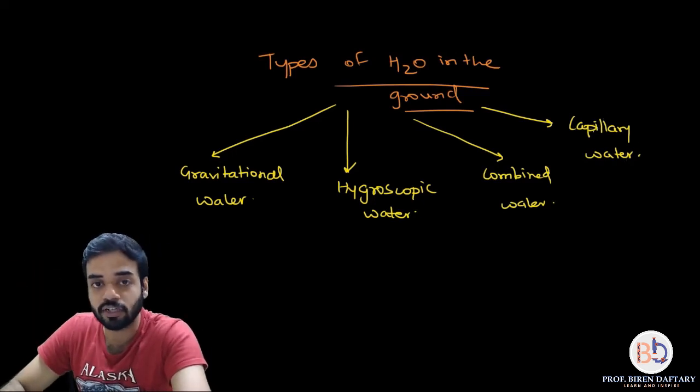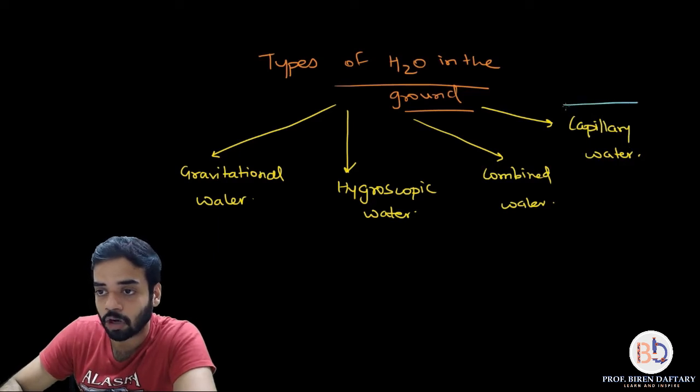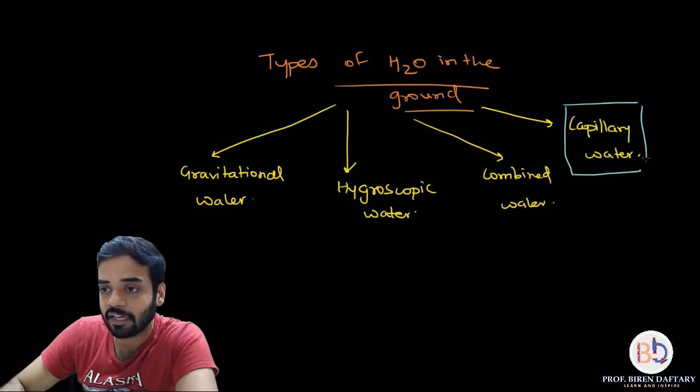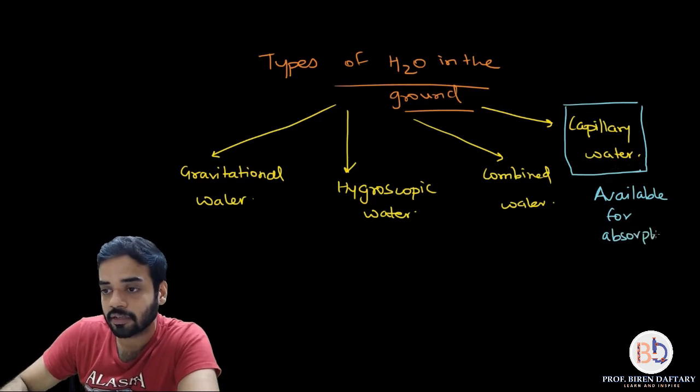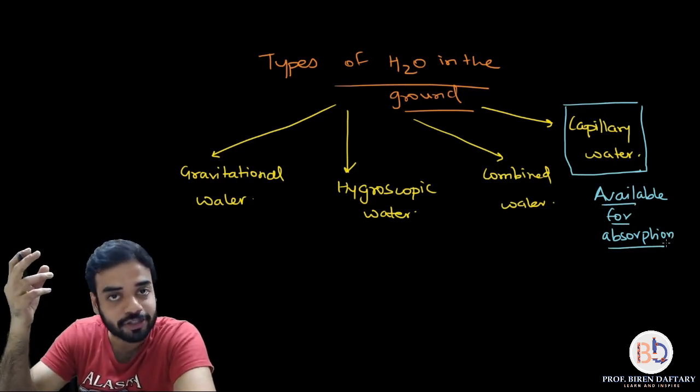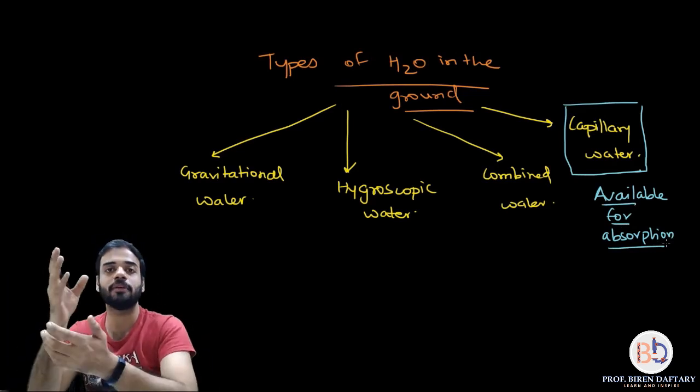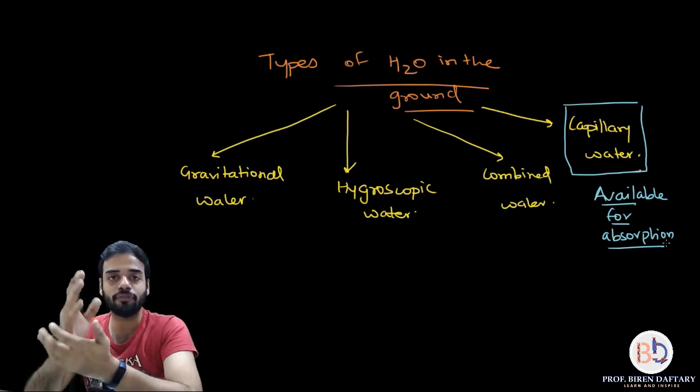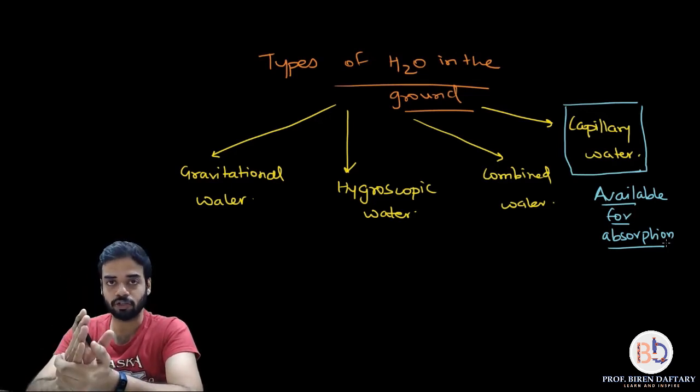So that is why over here I am going to just put this in a box. Only the capillary water is available for absorption. So the plants can absorb only this capillary water. We are going to see why all the other sources cannot be available to the plant. Let us come to the first one, which is gravitational water.